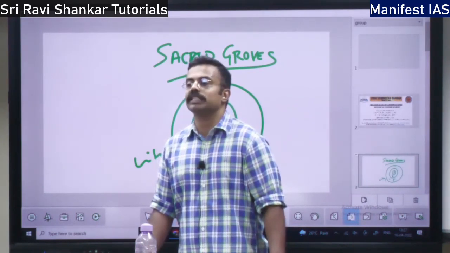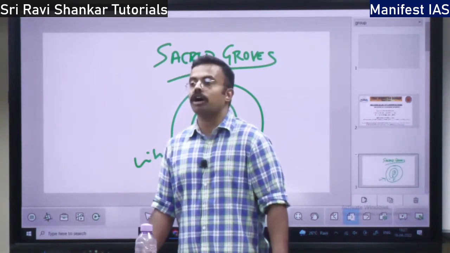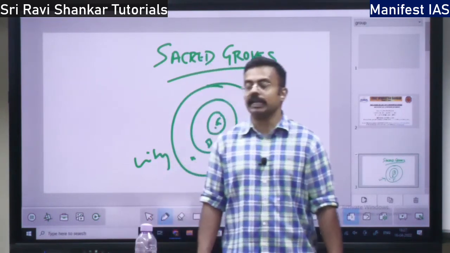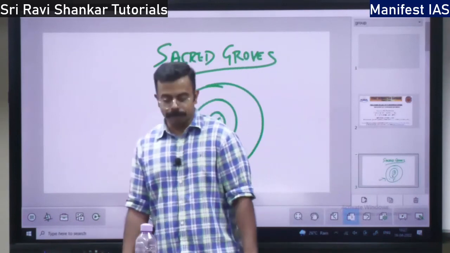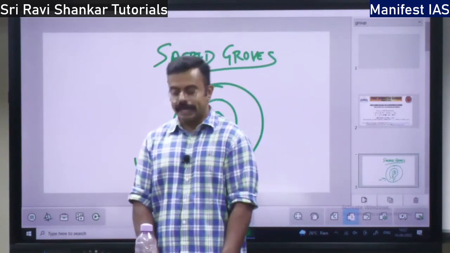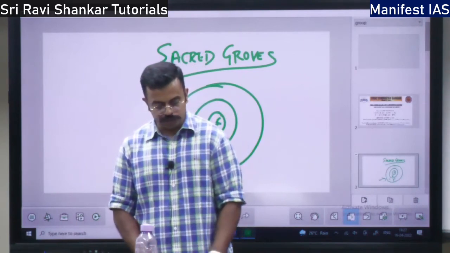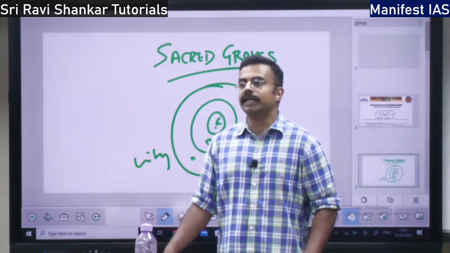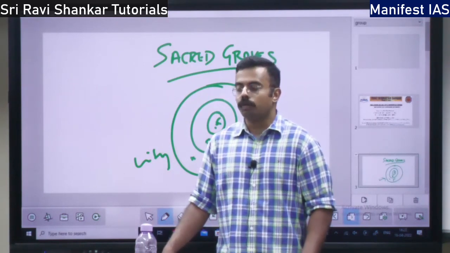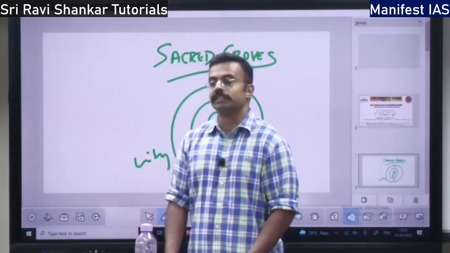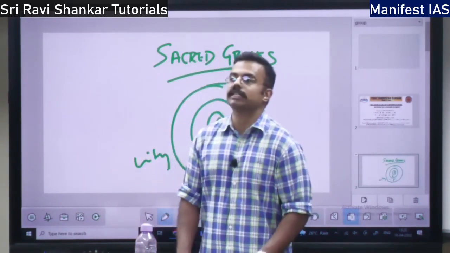This concept was given by one person called Norman Myers. Norman Myers gave this concept of biodiversity hotspot in 1988. Two criteria are there to determine a biodiversity hotspot. What are the two criteria and other things with respect to biodiversity hotspots? I am going to discuss it tomorrow.